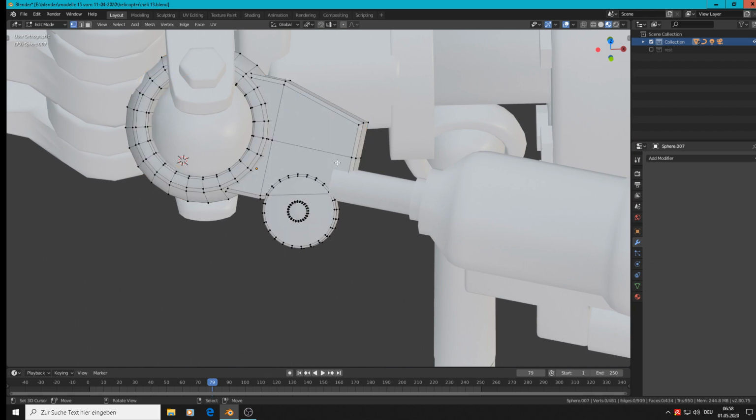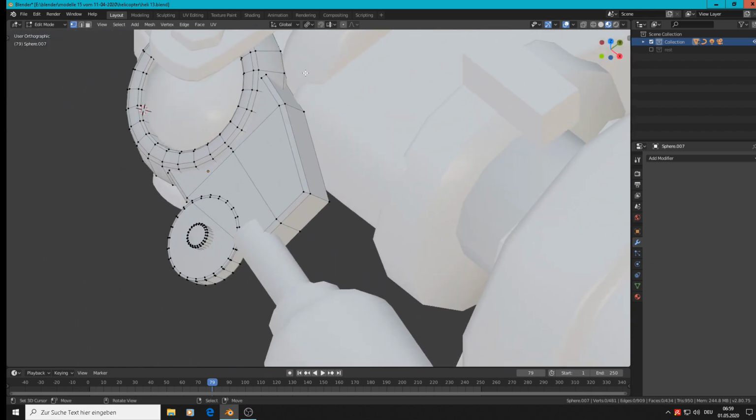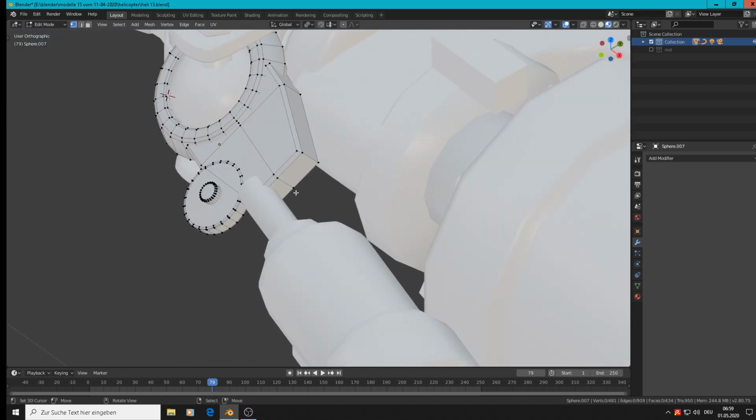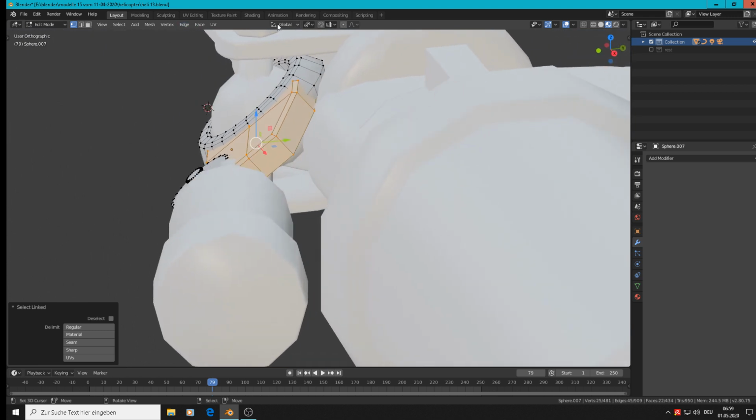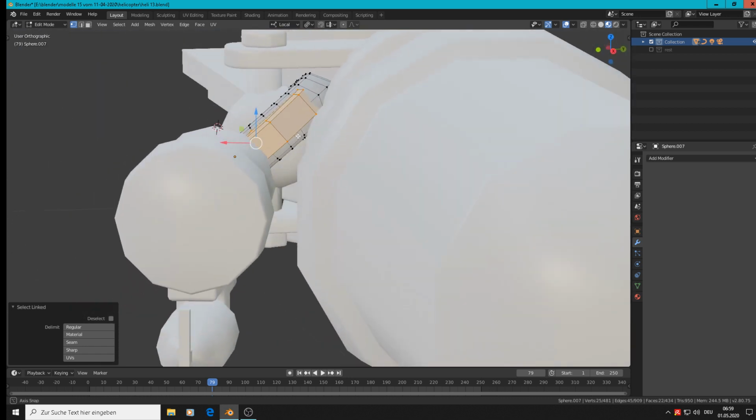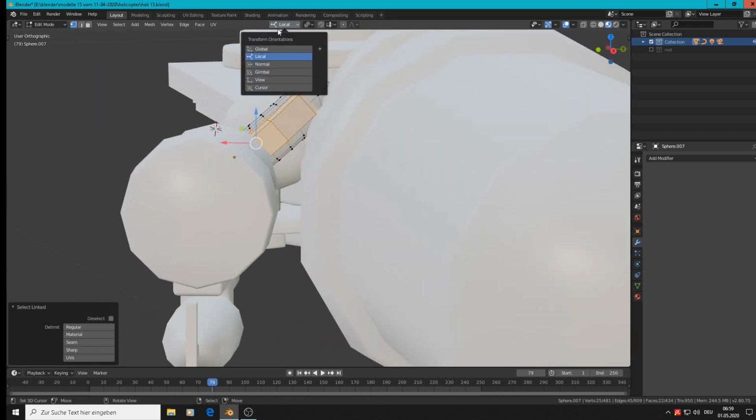So that must be bigger, much bigger. So that makes it not easier. But who cares? We take the local axis, or better, the axis from view.